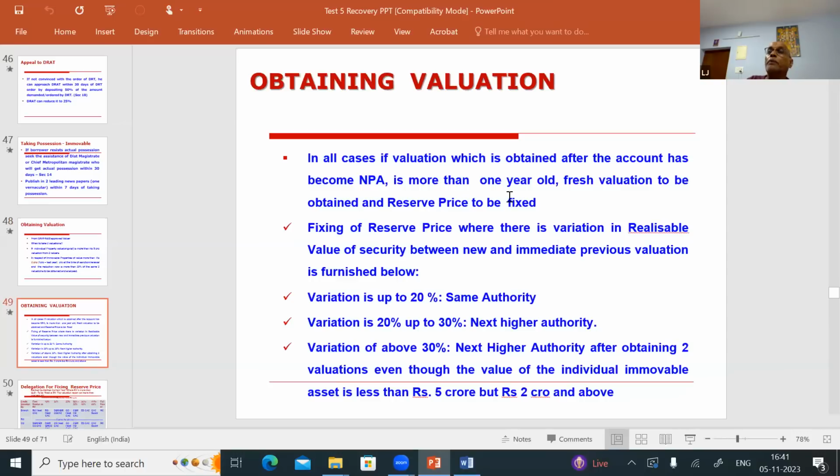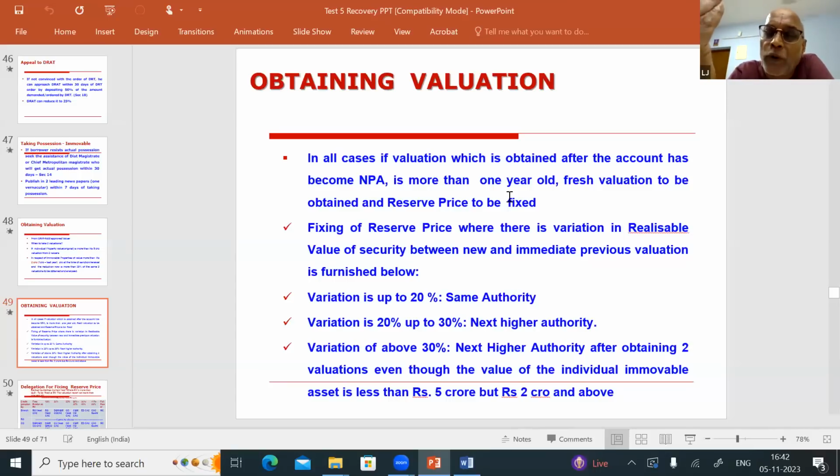And one more important point is, once the account becomes NPA, you have to take one valuation. Please keep in mind, once an account becomes NPA, you have to take one valuation. That valuation should be kept as a base for fixing the reserve price, etc. So before going to the SARFAESI action, you have to find out the period of that valuation.